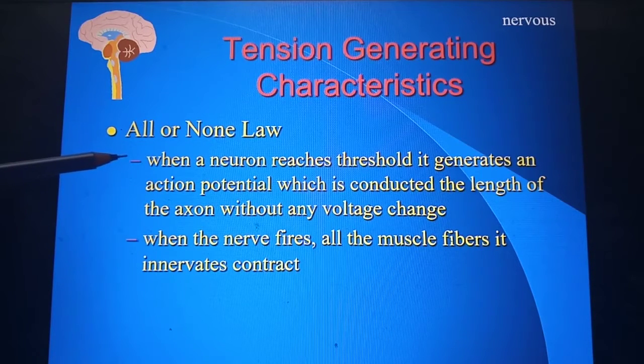Either all the muscle fibers will contract together beyond a threshold, or none of the muscle fibers will contract below the threshold. Hope you understood this concept, because that is why the muscle becomes tensed, or there is a muscle tone when the muscle contracts. When the nerve doesn't work, there is no tone in the muscle and the muscle does not contract at all.